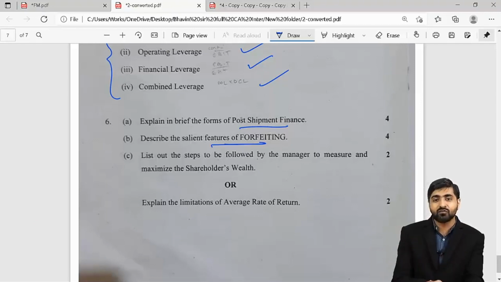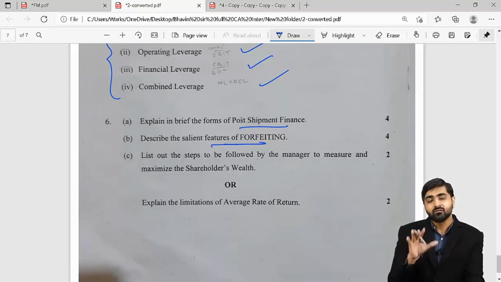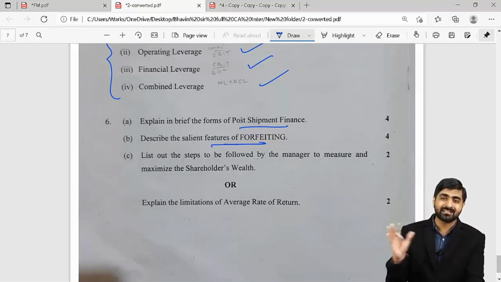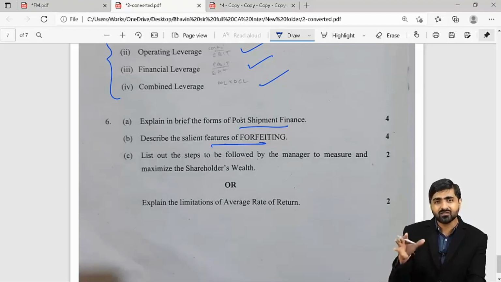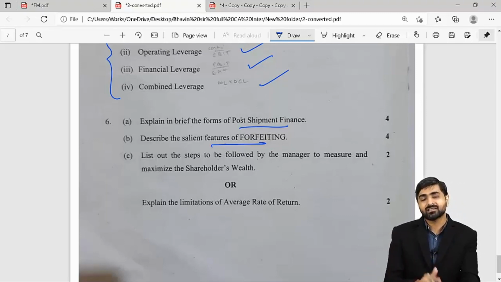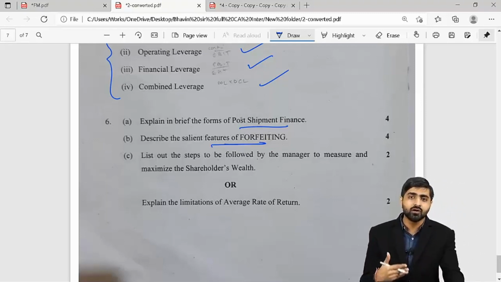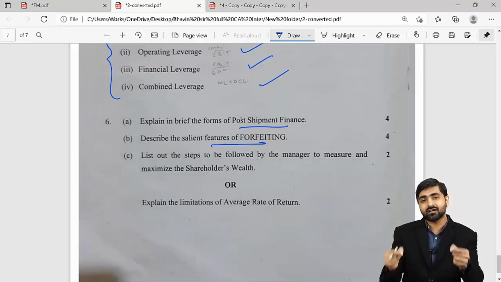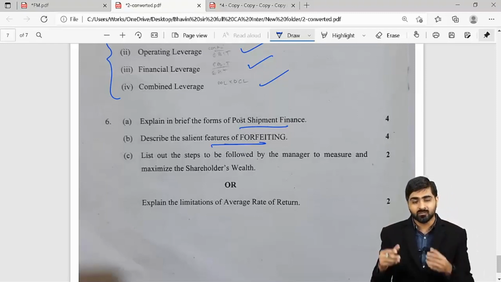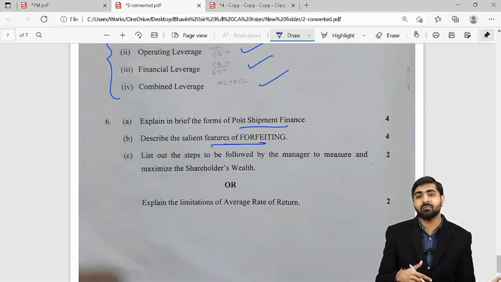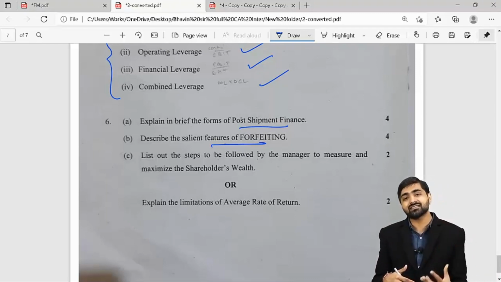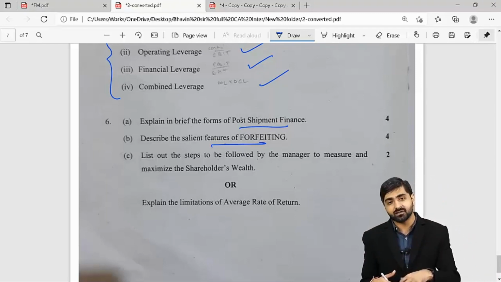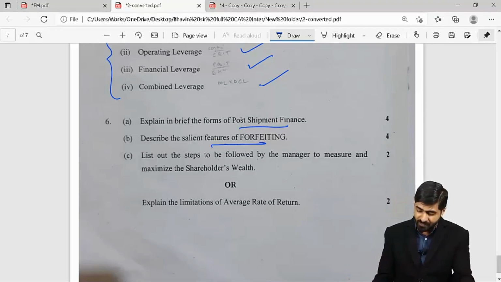Similar to that is forfeiting, but here in forfeiting, we have to remember that the customers are outside India. So generally forfeiting is very similar to factoring, but such kind of modes of finance is provided to exporters who have their exposure in debtors outside India, and we have to discount it and convert that so you can get the money right now. There are many banks which will take these debtors as a security and provide you with the finance. So that is regarding your forfeiting part.